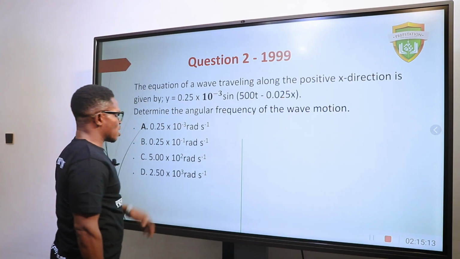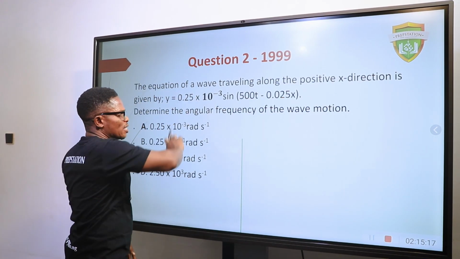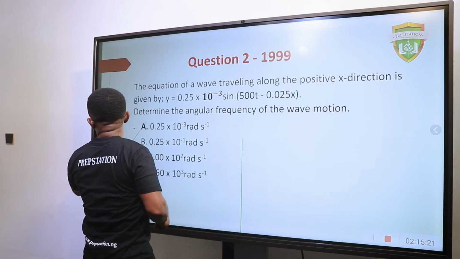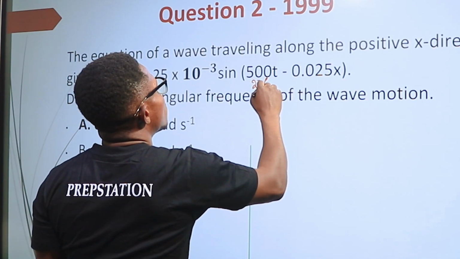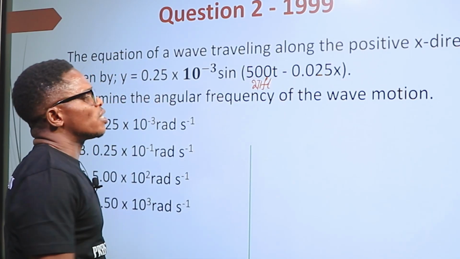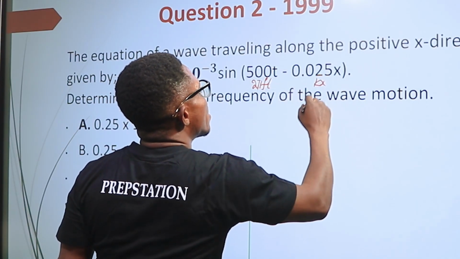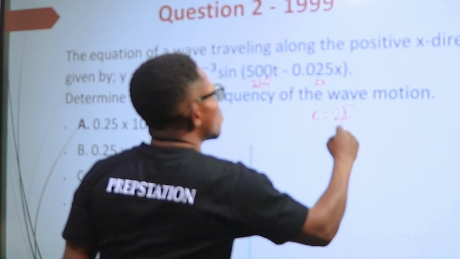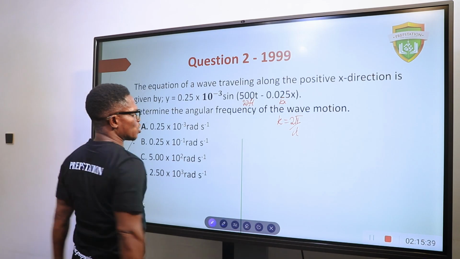There is a formula for solving this. All you need to do is break it down. This represents the amplitude, and here you have 2 pi ft, which will handle this one, and then here you have kx, where k is equal to 2 pi over lambda. So if you apply that, the question can be solved.